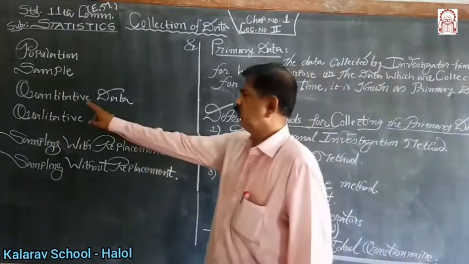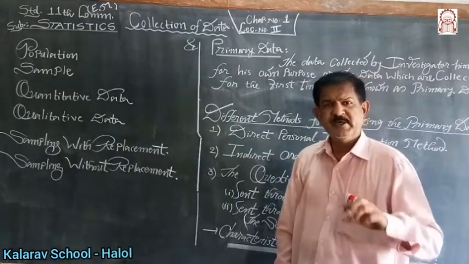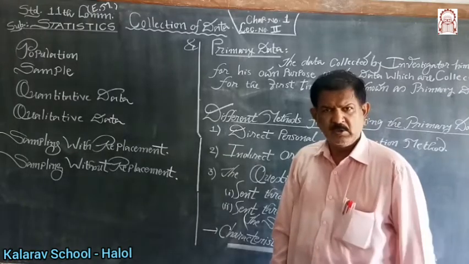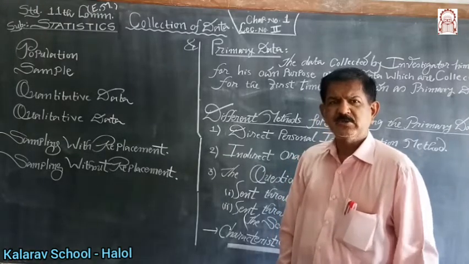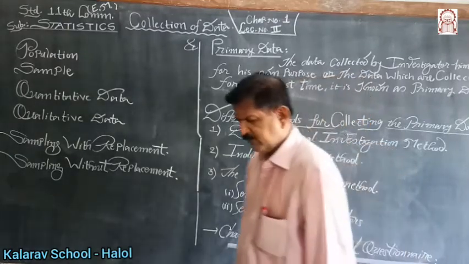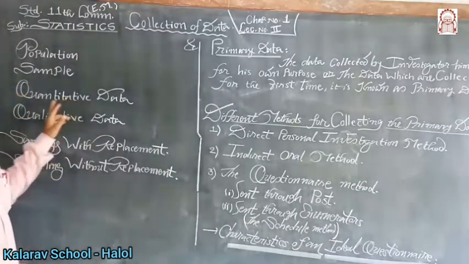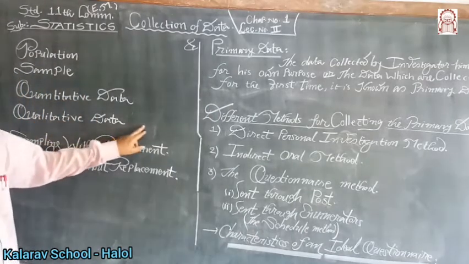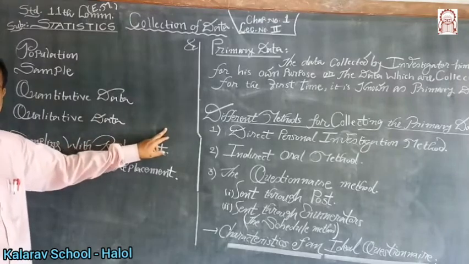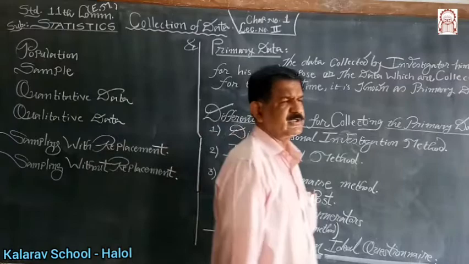There are two types of data, quantitative and qualitative phenomenon. Quantitative characteristics mean what? The quantitative data means the data which can be expressed in numbers, the data which can be expressed numerically, it is known as quantitative data. And the data which are not expressed in numbers, meaning in the number system, it is known as qualitative data.